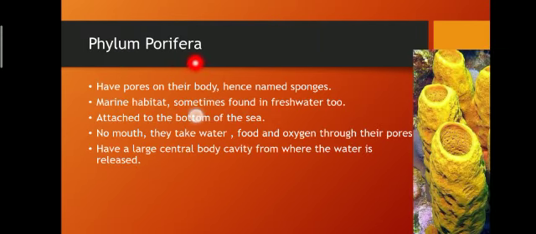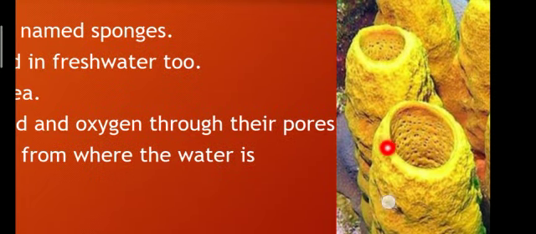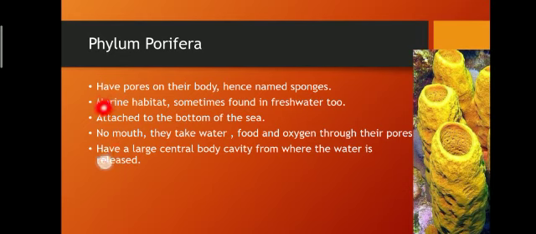Let us start with phylum Porifera. Phylum Porifera comes under invertebrates. Porifera is derived from the word pores, means the organisms which are present here contain pores in their body, and that is why they are named as sponges. If you can see the structure present here, these are a type of porifera which contains pores throughout their body. These organisms are marine habitat, sometimes found in fresh water too.